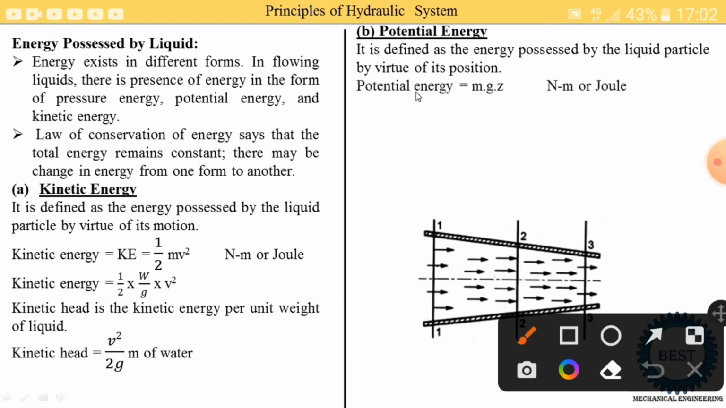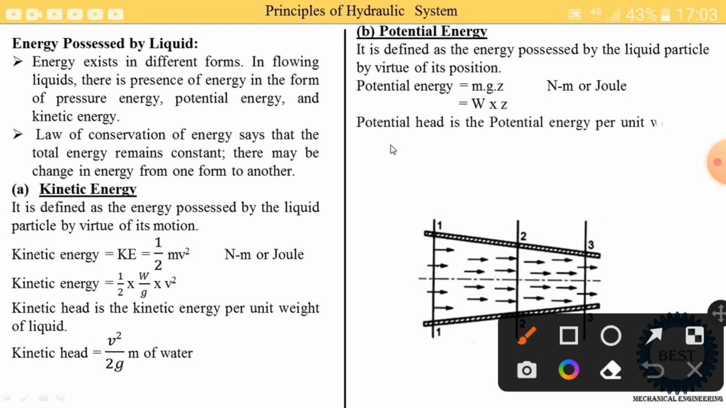Now the equation of potential energy is equal to mass into gravitational acceleration into Z, and the unit is Newton into meter or a joule. M is mass, g is gravitational acceleration, and Z is the height from the datum level. Suppose here we consider this as the datum level and the center is considered. Suppose the height is 5 meters from the datum level, so Z is equal to 5 meters. So m into g is equal to weight. Here we write m is equal to weight by g, so m into g is replaced by the weight.